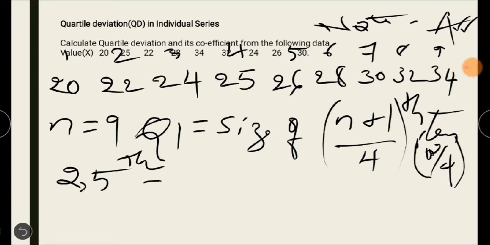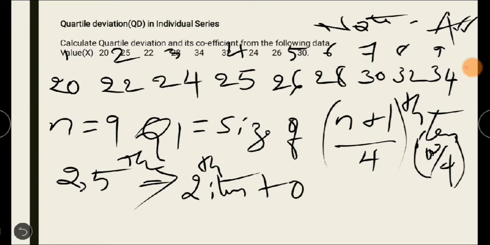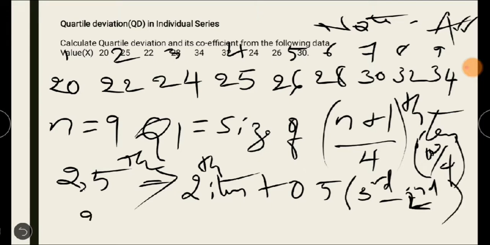This we write as the second item plus 0.5 into the third item, the number next to it minus the number we have got, that is the second item. So the second item is 22 plus 0.5.